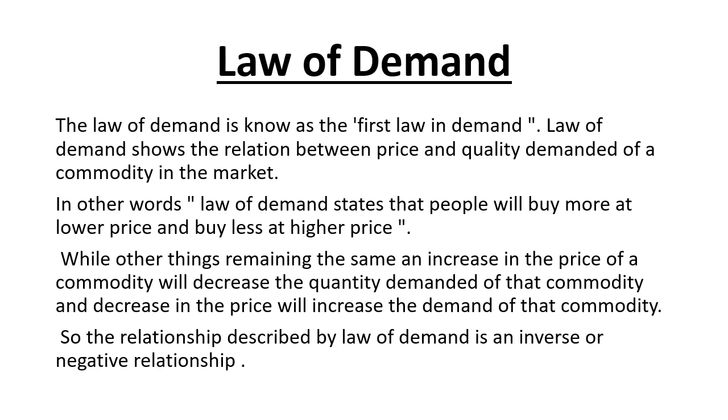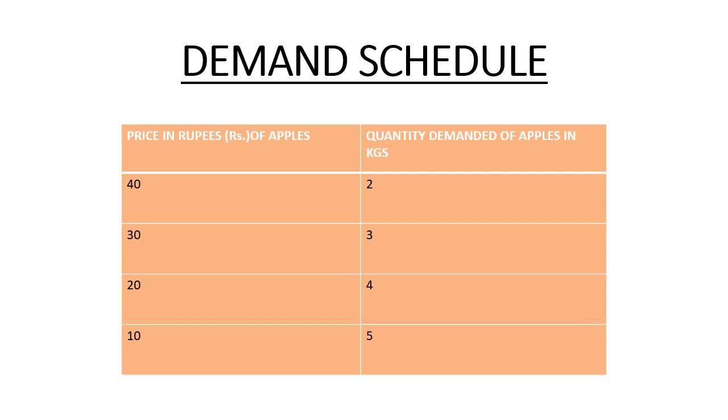Now the next slide shows a schedule in which an example has been taken, and this example is based on the purchase of apples. The schedule is drawn to differentiate between their price and their quantity demanded. Price is measured in rupees and quantity demanded is measured in kilograms. As you can see clearly from this schedule, when the price of an apple is rupees 40, the quantity demanded of apples is 2 kg.